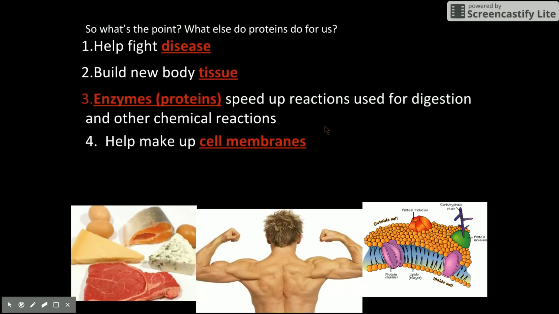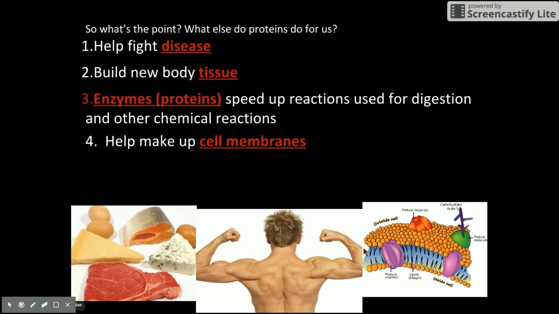They help with reactions that deal with our digestion, digesting our food. We have things called digestive enzymes that help you to break down your food. And they do all kinds of other things in our body as well. Enzymes are also a part of our cell membrane. If you think back, we mentioned these very briefly.